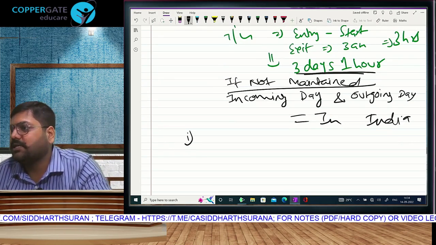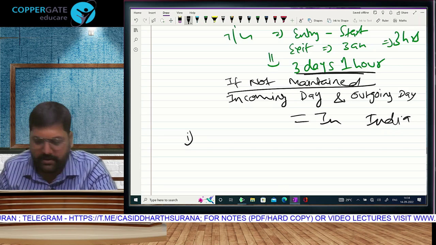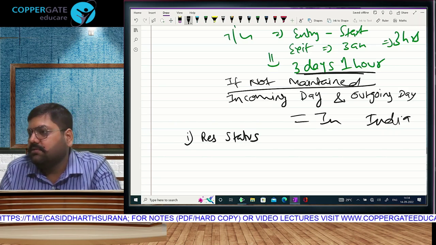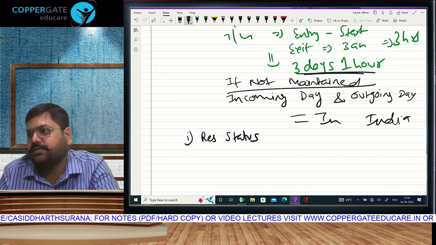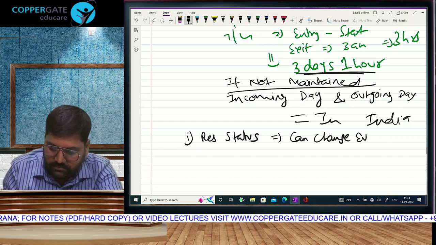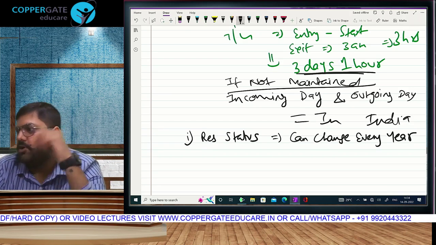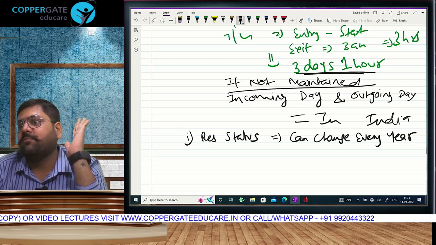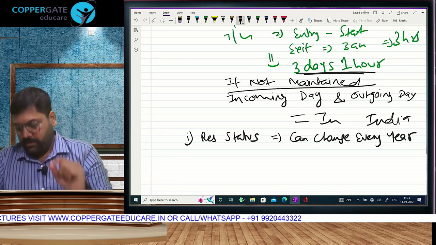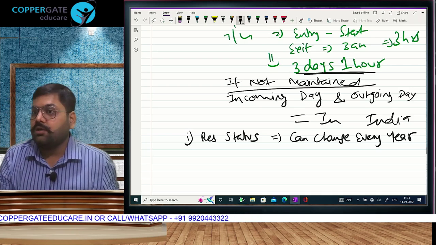My points of explanation about 182 are over, but still as a clarification, and I think you have understood by now, this is not an explanation for 182 days or for condition 1. This is a general explanation. Agree or disagree? Because it depends on nothing other than the number of days of stay in India. Residential status will only depend on physical presence. Purpose irrelevant, place irrelevant, nationality, citizenship, everything irrelevant. And your stay can change on a year basis.